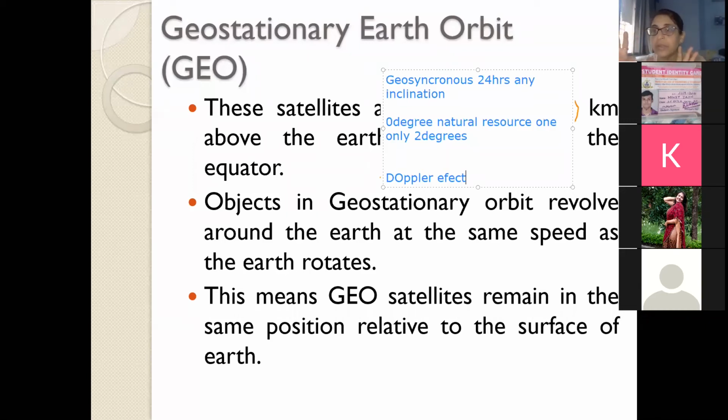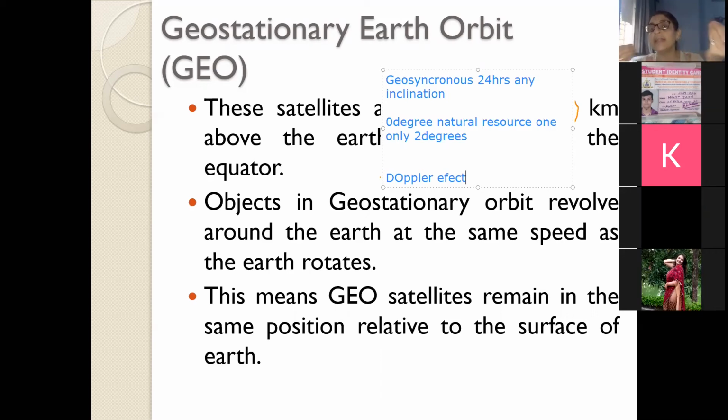All of you agree to this? Yes. So the Doppler effect is nothing but the change in the frequency received from the source if there is a relative motion between the source and the receiver.